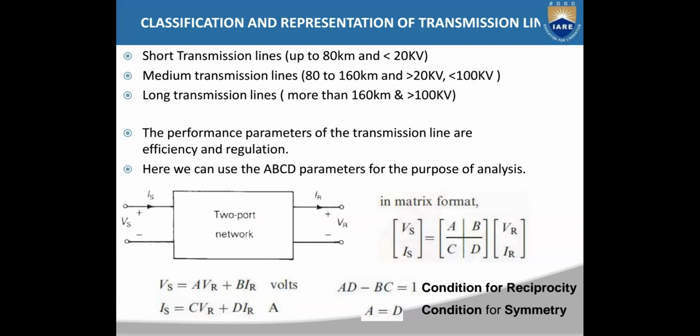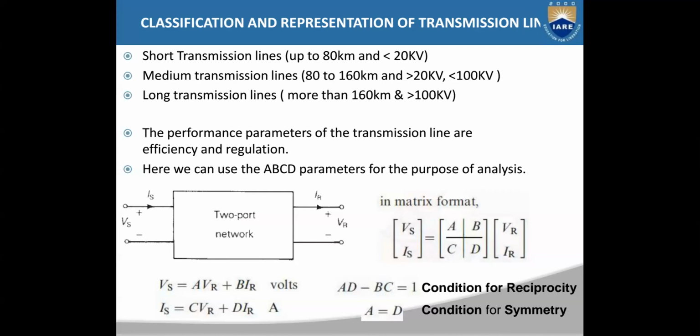We have three parameters: resistance, inductance, and capacitance. The resistance and the inductance are the series parameters, and the capacitance is the shunt or parallel parameter. Because of this shunt capacitance, the performance of the transmission line may vary, and depending upon the length of the transmission line, you can sometimes take the capacitance into consideration, or you can neglect it.